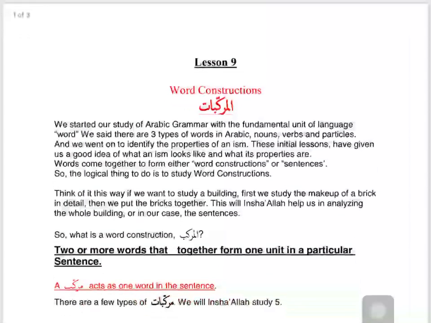Okay, now inshallah, let's move on to our new grammar lesson. This is lesson number 9 in grammar. It's called word constructions. The Arabic term is al-murakkabat.